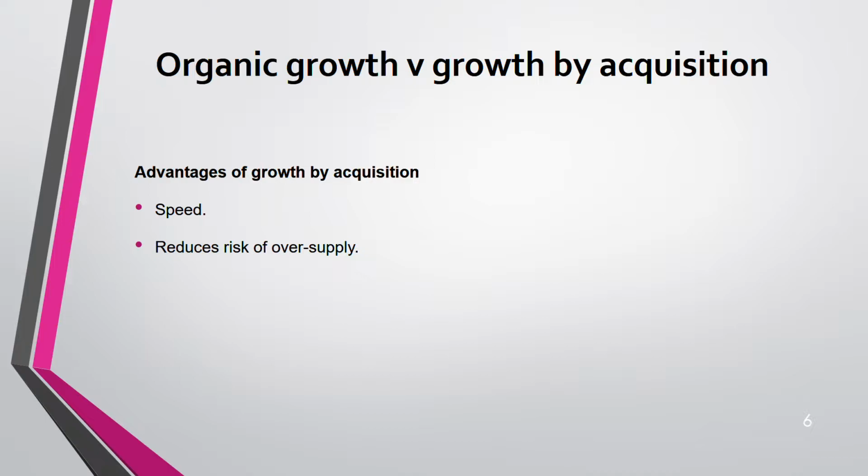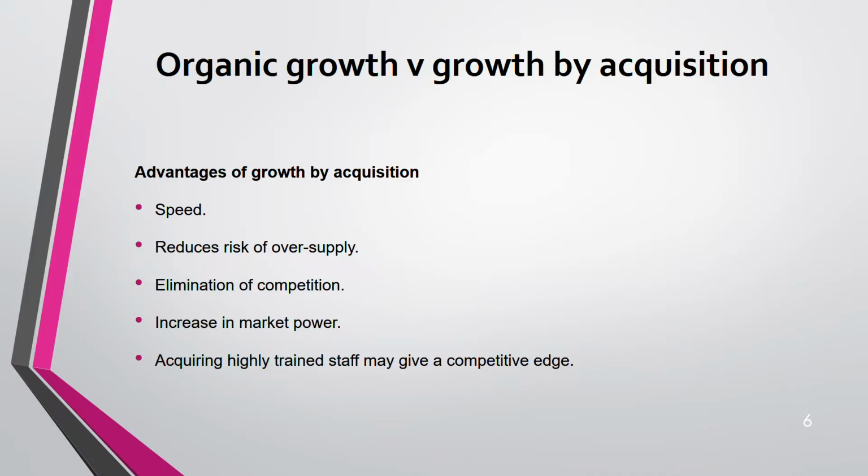Second, reduces risk of oversupply. Third, elimination of competition. When you're acquiring, what are you acquiring? Basically, your competitors only. So the more competitors you acquire, the fewer competitors you'll be having. Increase in market power. When powerful companies join together, they become a power. Your market power increases. You can dominate. Acquiring highly trained staff, you can take the highly trained staff from your competitors. And also quick advantage. Any market opportunity arises, you can take quick advantage through acquisition.